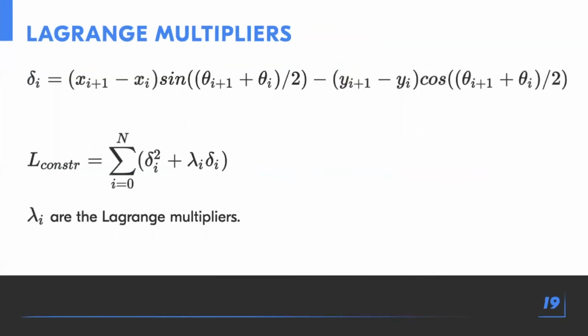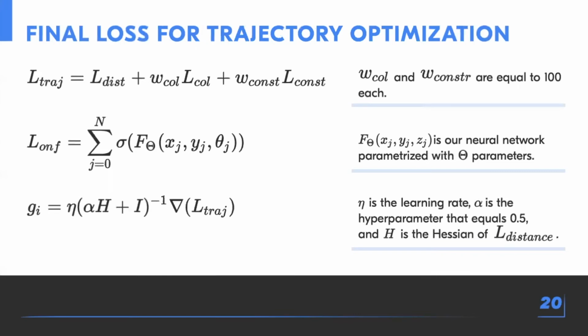To enforce non-holonomic constraints, we use Lagrange multipliers that are multiplied by constraint deltas that should be zero and maximized during optimization. The final loss function consists of three parts: the collision loss function, which pushes the trajectory apart from collisions, the regularization, which minimizes path length and improves smoothness of the trajectory, and the constraint loss, which forces positions to satisfy non-holonomic constraints. For collision model optimization, we use the output of the neural field with the sigmoid activation function. Gradients of the trajectory loss function are preconditioned based on the inverse pseudo-Hessian.